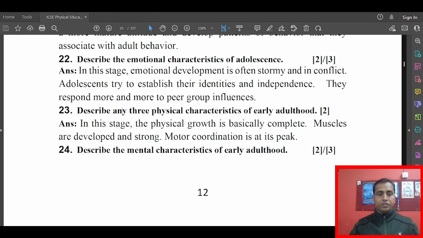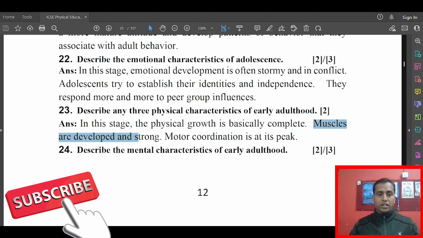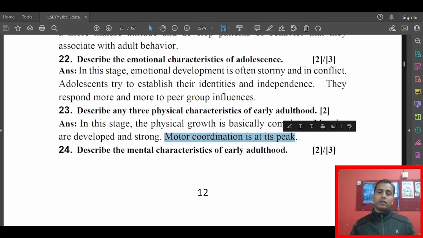Describe any 3 physical characteristics of early adulthood. Answer: in this stage the physical growth is basically complete. The muscles are developed and strong. Motor coordination is at its peak. You know that from childhood as well as adolescence, because of the kind of activities they are involved in, their physical growth will be basically complete. The muscles will be strong and developed, and their motor coordination will be at its peak.